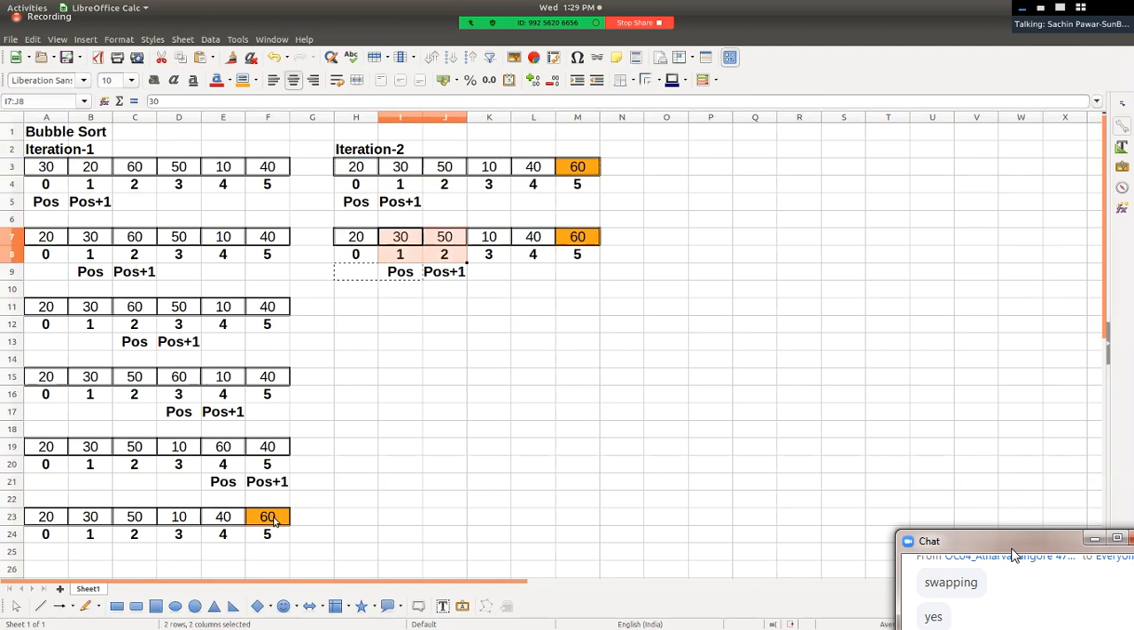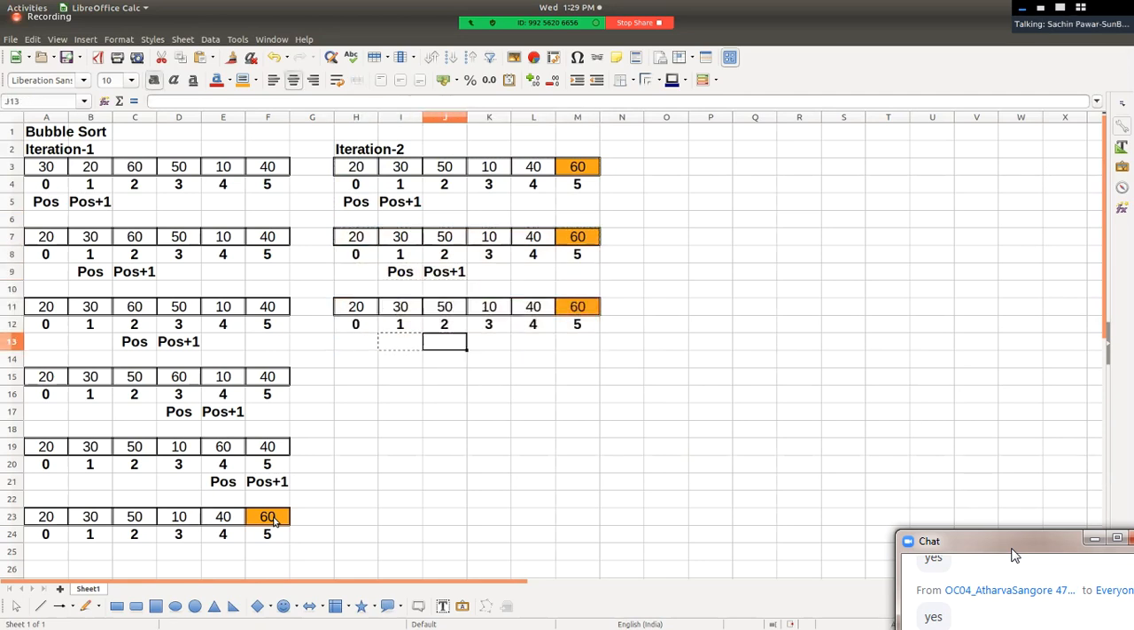The next pair gets compared, 30 and 50. Is this pair in order? Yes, this pair is also already in order. No need of swapping. Go to the next position. Position plus plus. The next pair gets compared. Is this pair in order? No, this pair is not in order, and hence swapping takes place. 50 and 10 get swapped with each other. 50, I'm sorry.